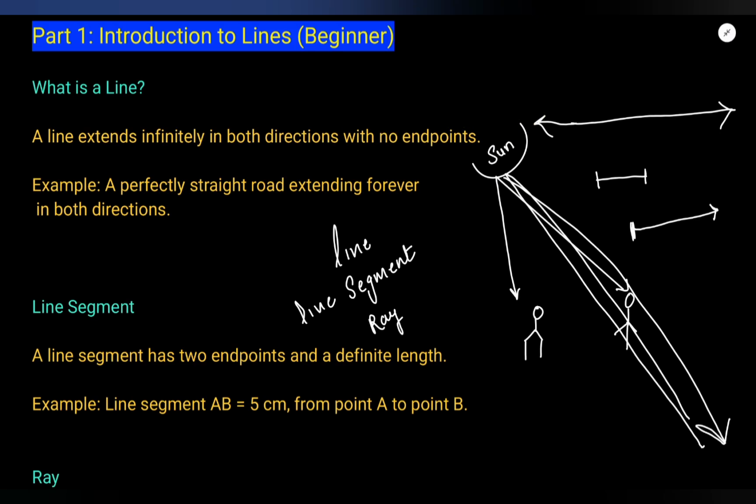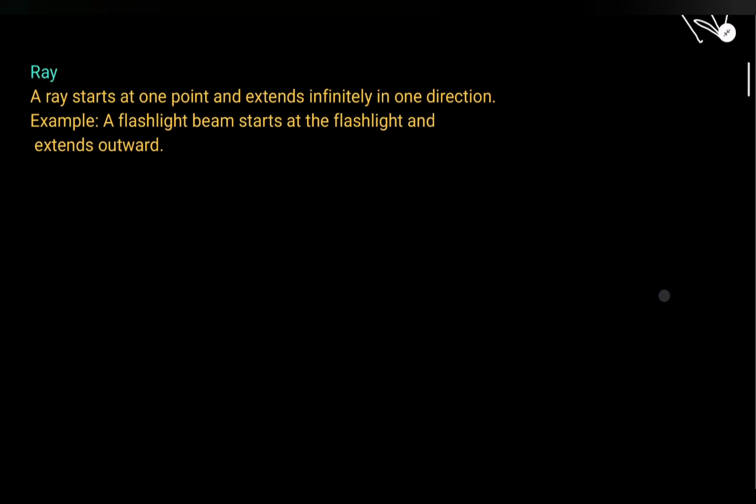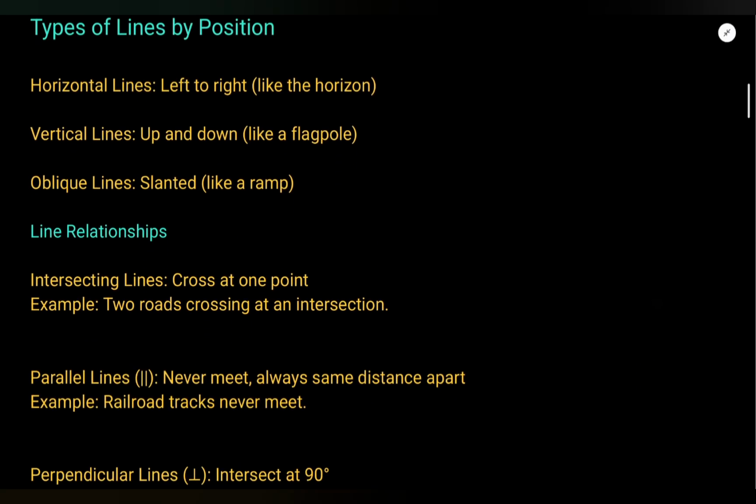Okay. So there are three different things we should know whenever we study lines and angles. First is line, second is line segment, and third is ray. And I hope now you know the difference between all three, right? So next, after this, we come to types of lines by positions.